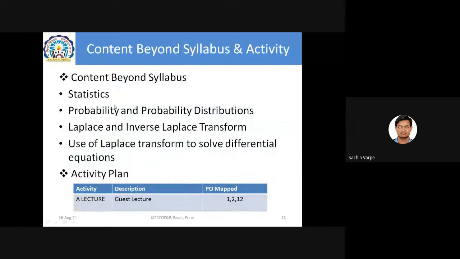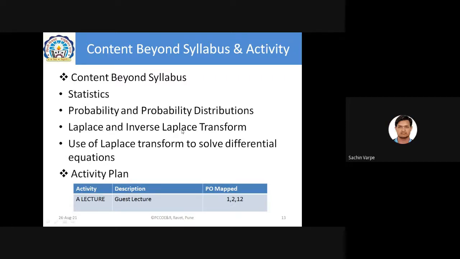And these are the content beyond syllabus that I have discussed already. That is statistics, probability, and probability distributions. You might have discussed basic probability in 12th, right? I think in the 12th syllabus there were questions on basic probability. I don't know about probability distributions, but the questions were there on probability, right? Am I right? Yes, sir.